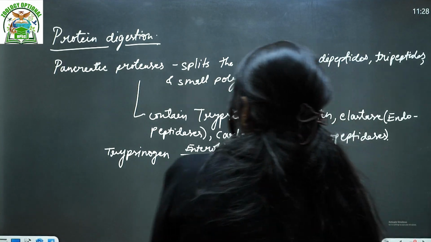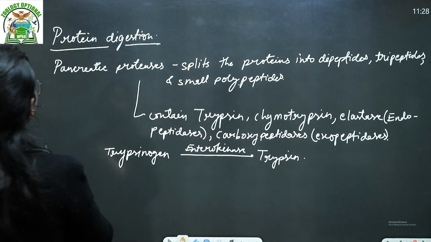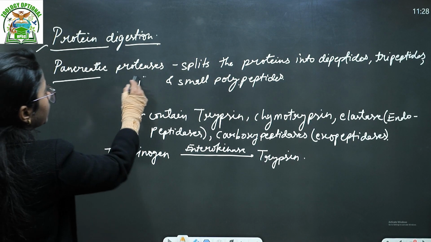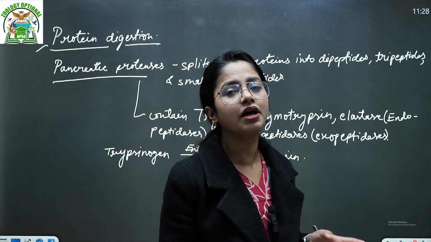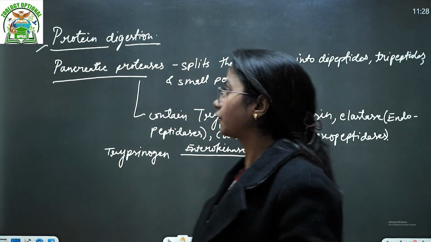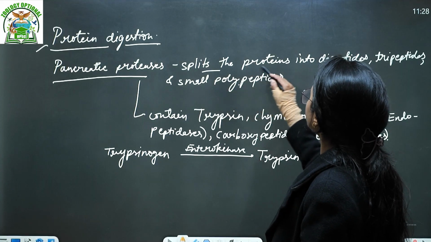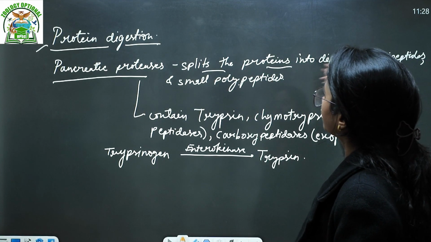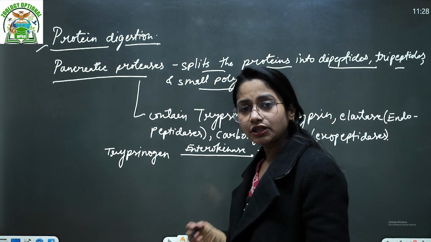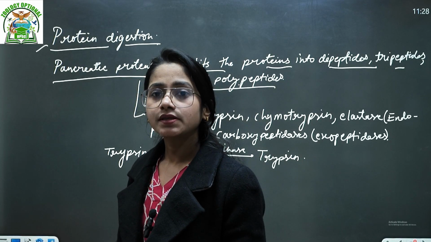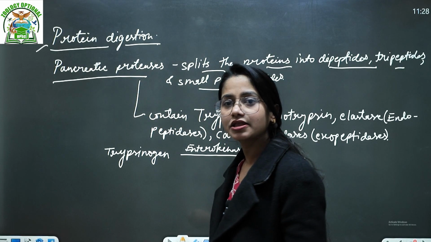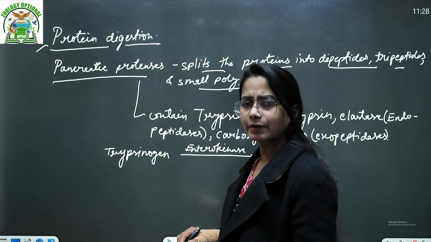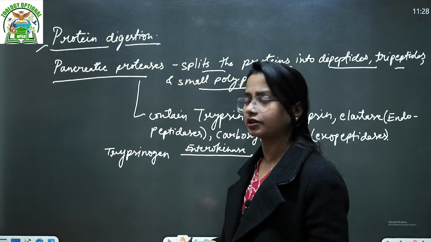Okay, next if we talk about protein digestion, the pancreatic proteases, the protein digestive enzymes, are known as proteolytic enzymes. Okay, so pancreatic proteases split the proteins into dipeptides, tripeptides and small polypeptides, but the protein digestion starts from your stomach region, right? The stomach contains pepsin, right? So pepsin is present in the stomach, and from there the digestion starts, okay?